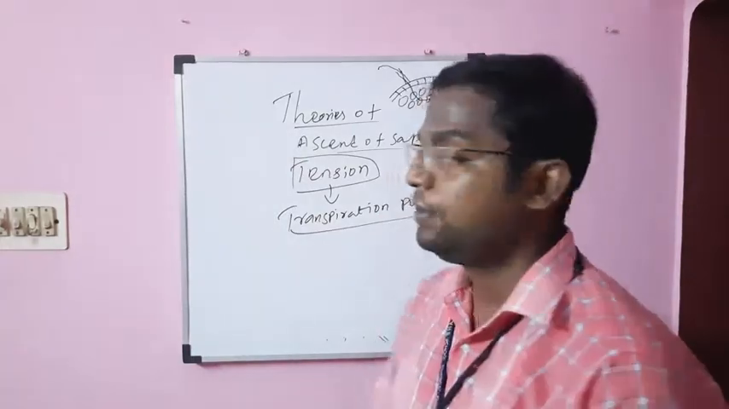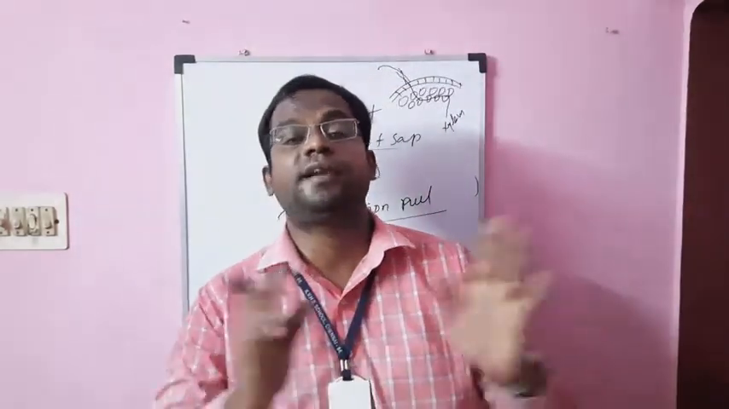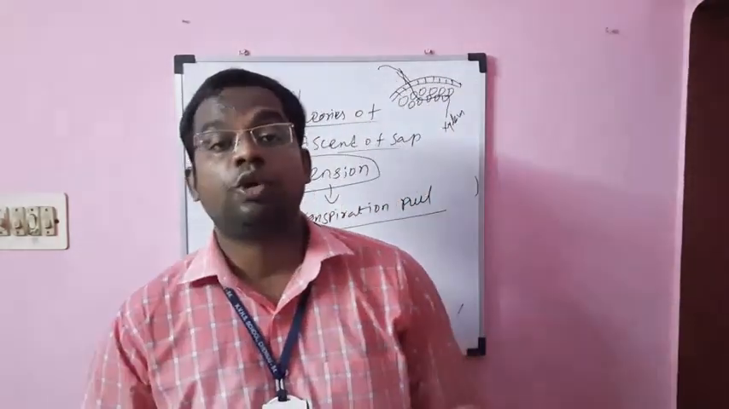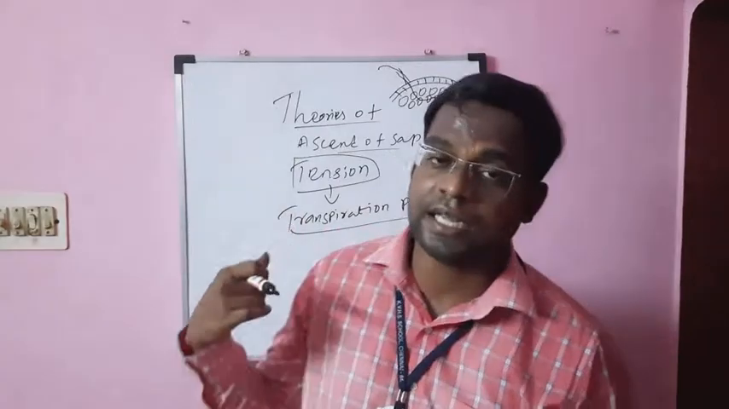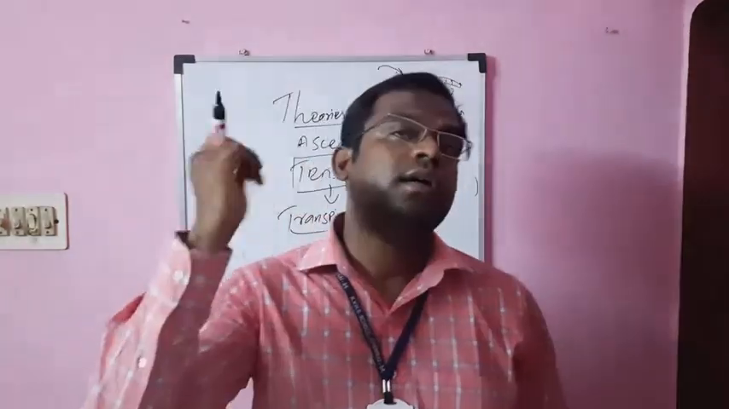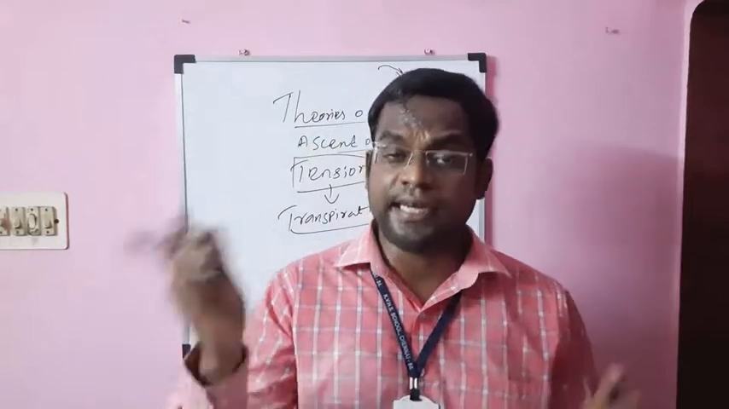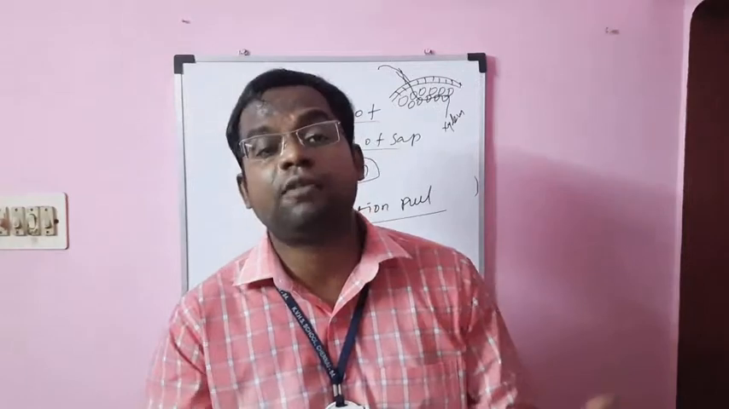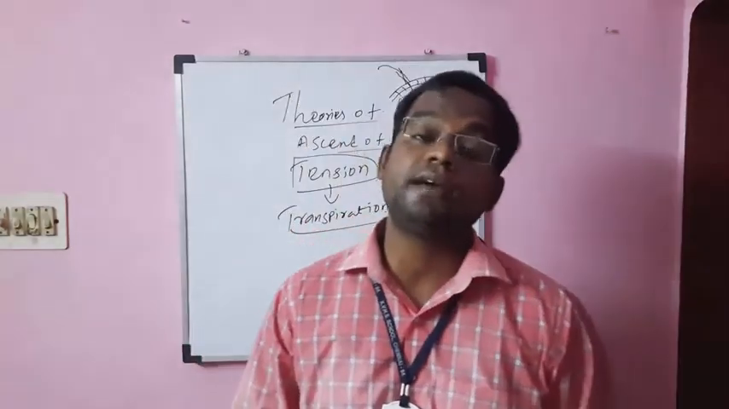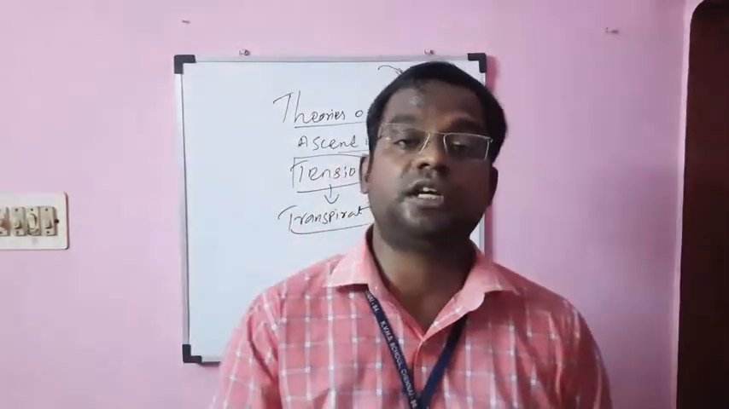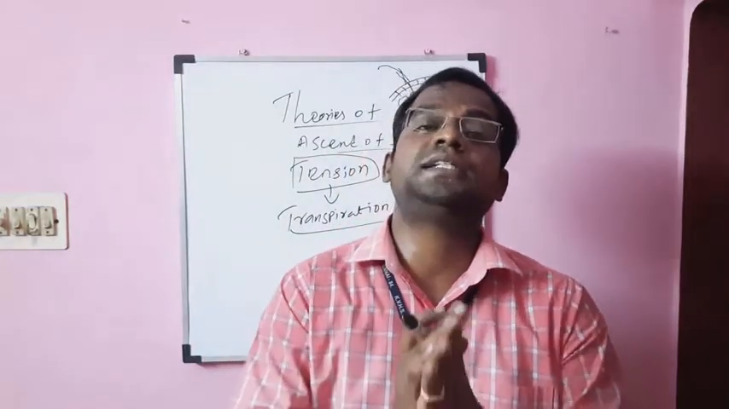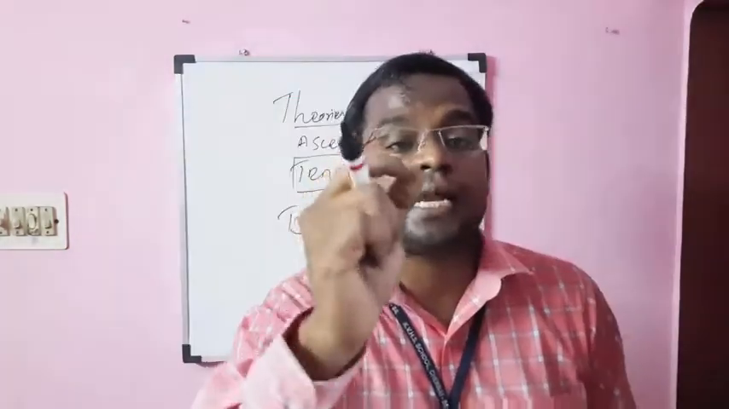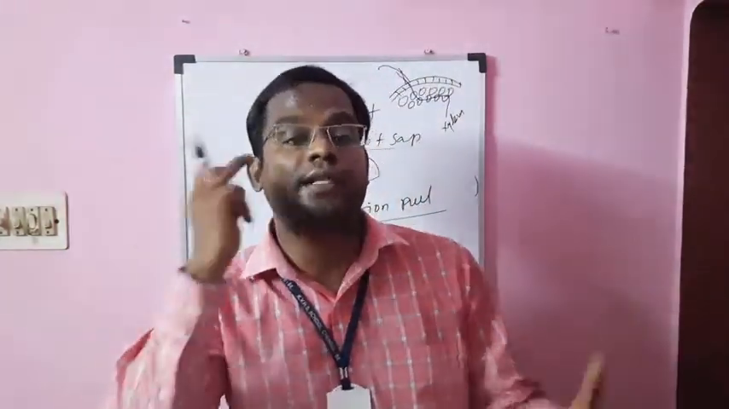So finally we have completed the different types of theory regarding the ascent of sap: vital force theory, root pressure theory, and finally we have discussed the cohesion and adhesion theory. That comes under what theory? The physical force theory. According to the physical force theory, the living cells are not responsible for the transport of water. Only the physical force is responsible for the transport of water.